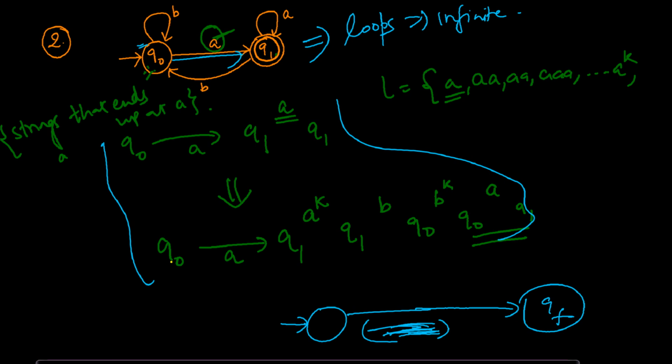Now from the final state it may happen that you go to any other state, and there is a way to come back to the final state with any architecture possible from state QI to QF.